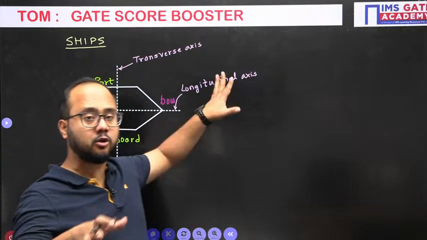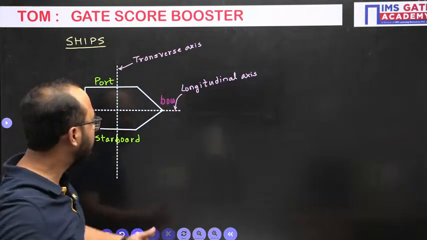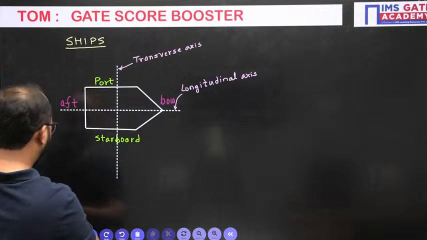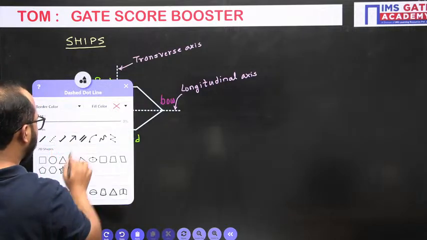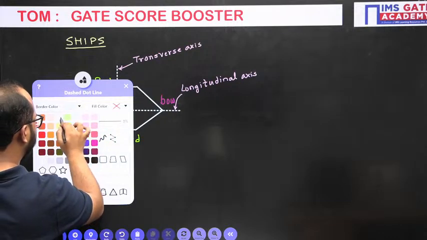Because this is the top view, from the top you are observing the ship. So these are the basic terminologies. Now, what happened actually here? See, one more diagram I will draw here so that you will have a better understanding.